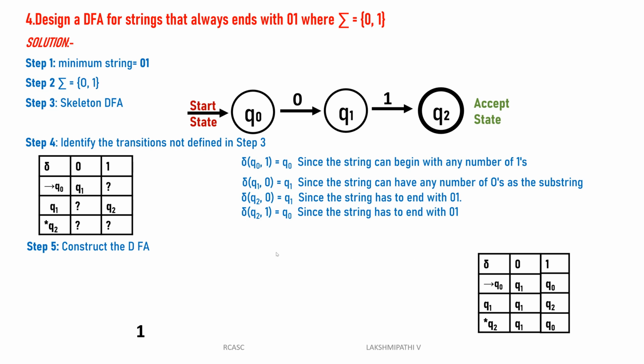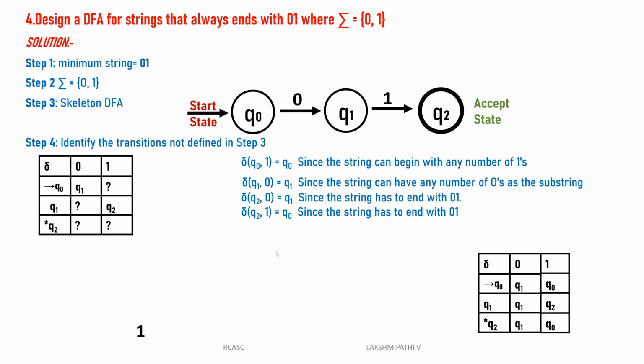Now you are clear why we can give q0 of 1 is q0, q1 of 0 is q1 only, q2 of 0 is q1, q2 of 1 is q0. Clear? Vignesh said clear. What about the remaining people? Yes, sir. Okay. See, one more thing.